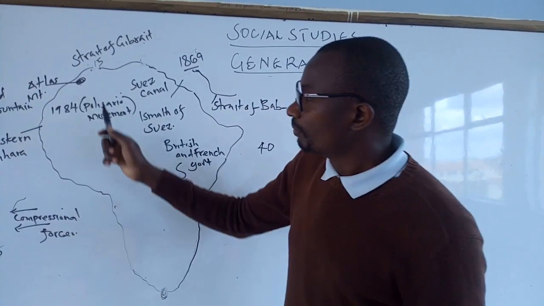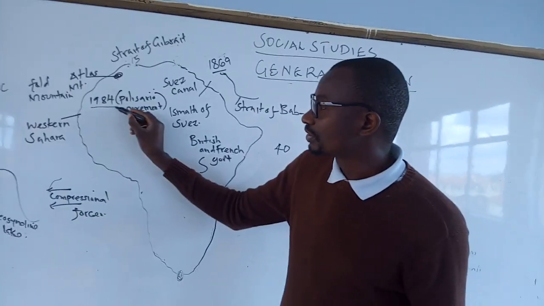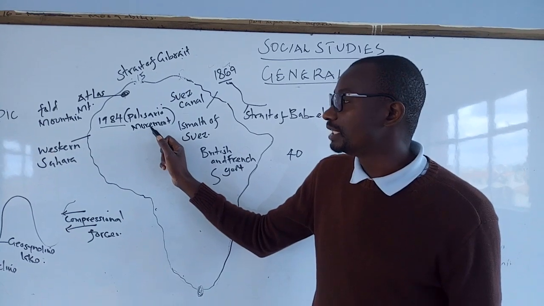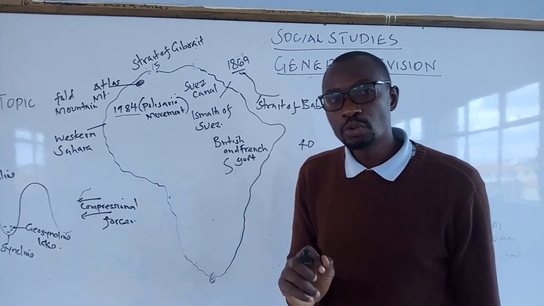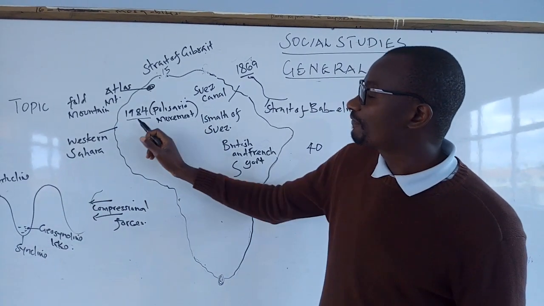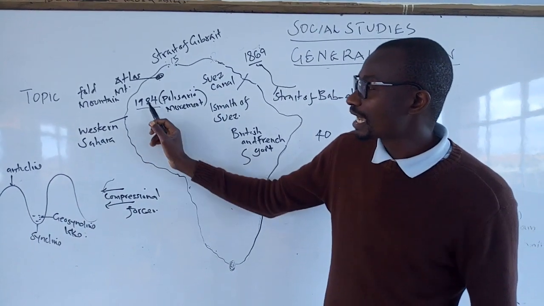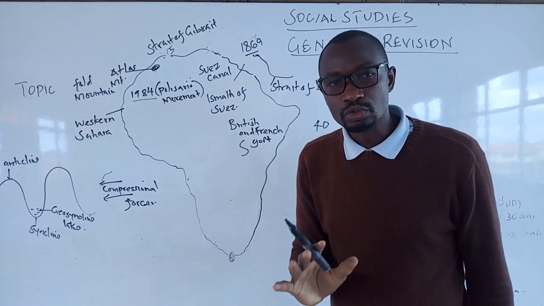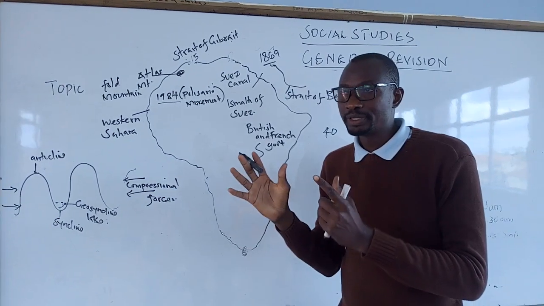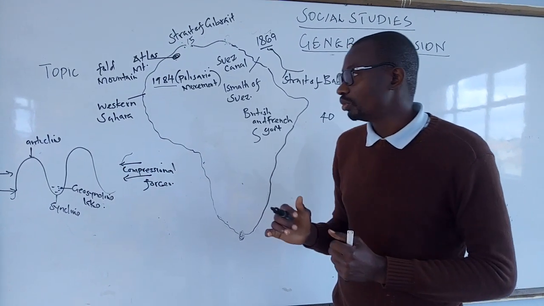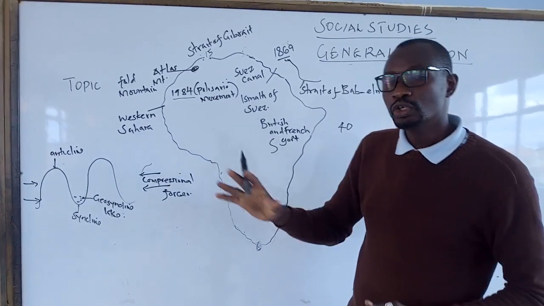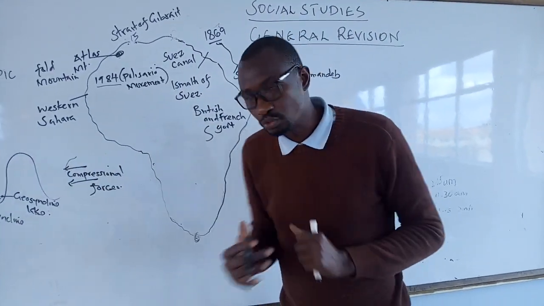Coming down, Morocco is very fresh in history, and we can remember in 1984 when the Polisario movement championed for the withdrawal of Western Sahara from Morocco. From 1984, Western Sahara became independent because they were not happy with the recognition of Western Sahara as part of Morocco. So this led to a lot of problems, making Morocco withdraw from the OAU.